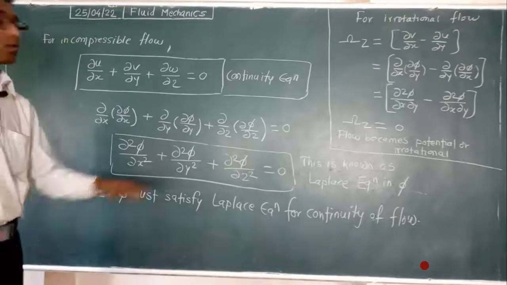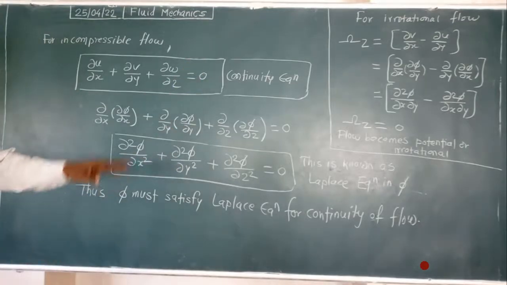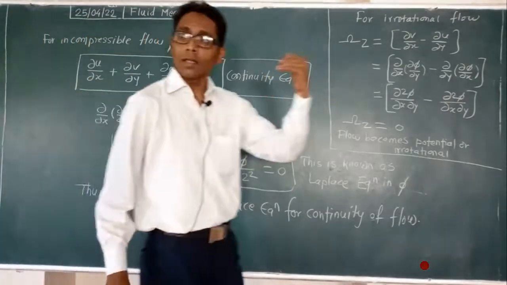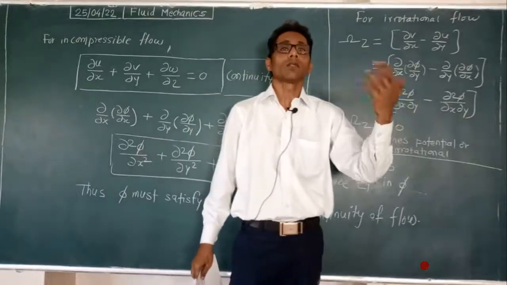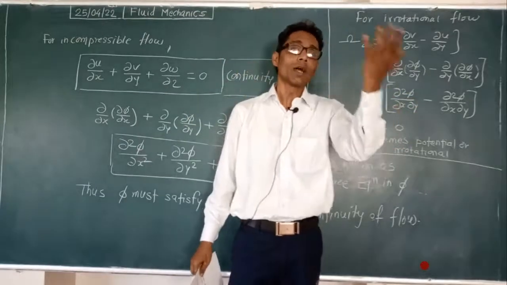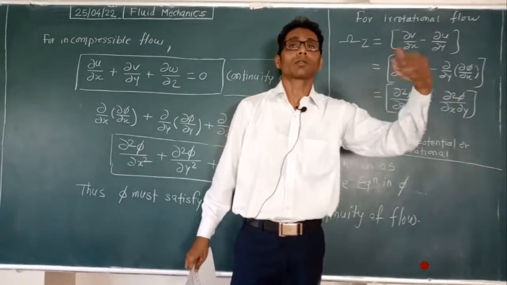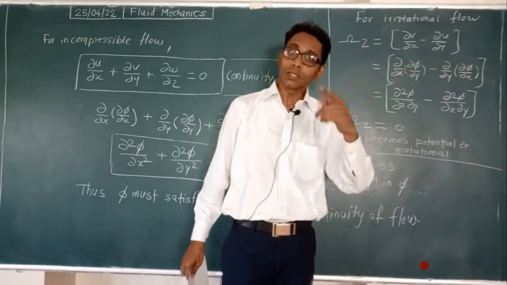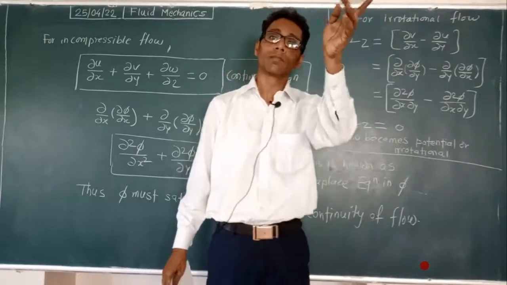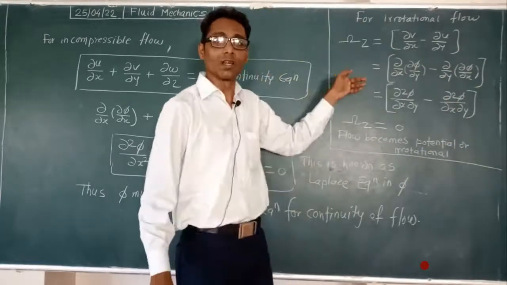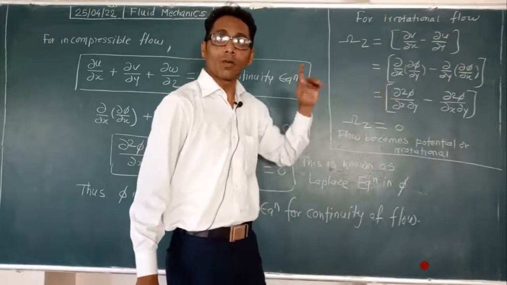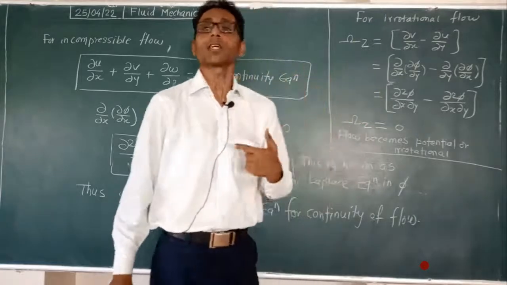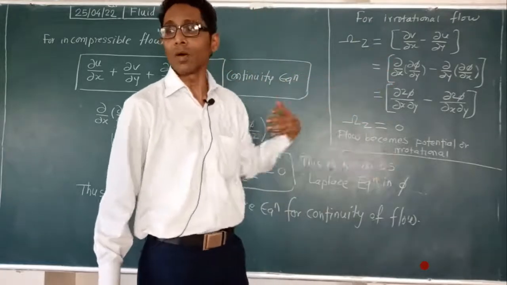Now what is the meaning of this? Every time, to handle all the equations containing the differentiation forms of u, v, w is very difficult. So that is why we use the phi function, which helps us reduce our work.